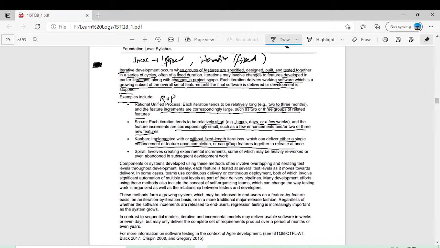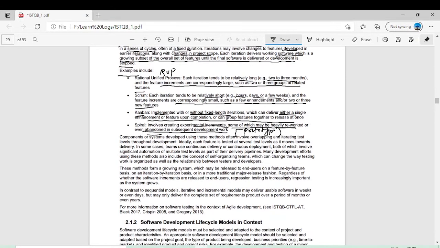Then spiral involves creating experimental increments, some of which may be heavily reworked or even abandoned in subsequent development work. Normally the spiral method is used for prototypes. Like you develop a prototype, you show it to the customer, and the customer tells you, I want this feature, it looks quite good, I don't want this feature. So some features after the prototyping will be heavily reworked, like they will be developed properly, or even some are abandoned. So spiral normally is used in this technique.